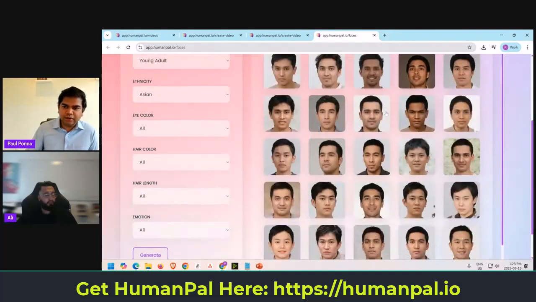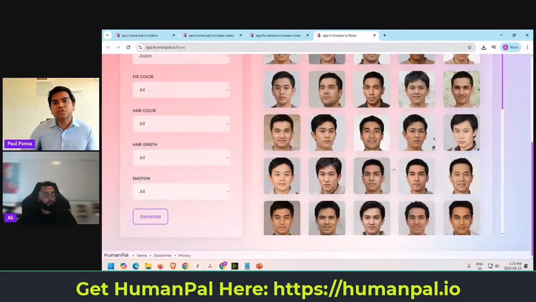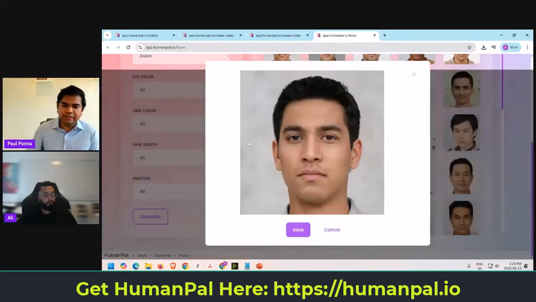What it's going to do is generate all these faces. These are virtual humans, if you will. They don't exist, so they're copyright free. So let's say, for example, I want my avatar to look like this gentleman here.